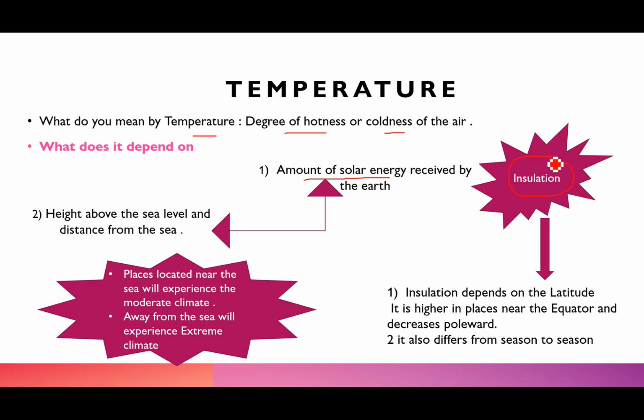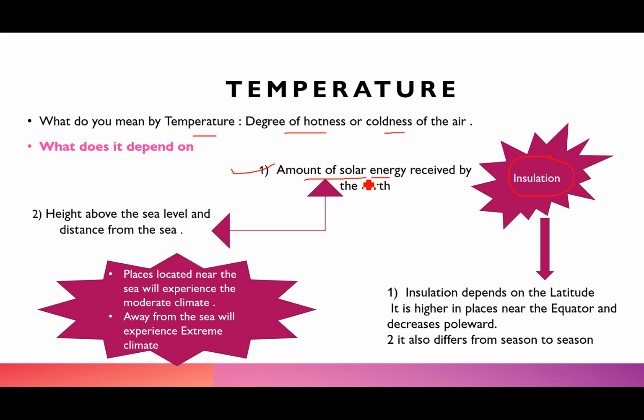So बार बार ये word आपके book में आता है and you always get confused. What is this word insolation? Insolation means कितनी solar energy जो है, the amount of solar energy जो हमारी planet जो है receive करती है. Now that means आपका temperature कितना है will depend upon two factors.